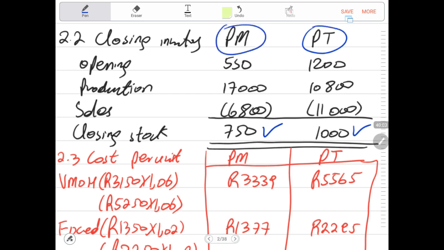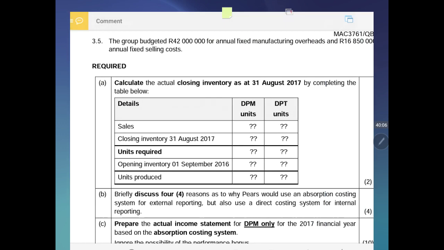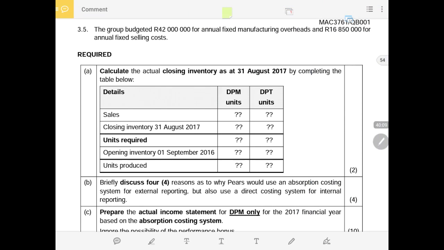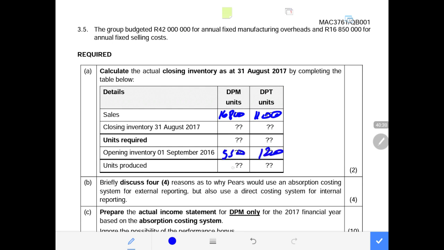So now this one is done and dusted. I'm not going to be rewriting that one. Obviously, when you're answering, you just copy the numbers as they are. We do have the sales in there, which was 16,800 and 11,000. Closing inventory at 31st of August, we don't know that one, but we know the opening was 550 and 1,200 units, and the units produced were 17,000 and 10,800.